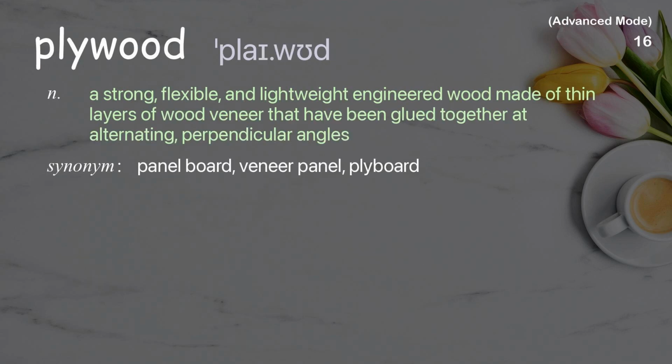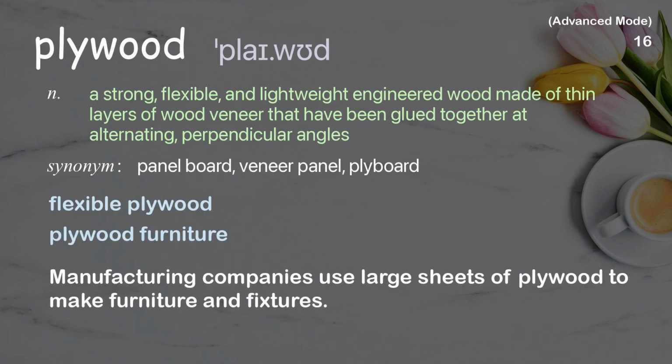Plywood. A strong, flexible, and lightweight engineered wood made of thin layers of wood veneer that have been glued together at alternating, perpendicular angles. Examples: Flexible plywood. Plywood furniture. Manufacturing companies use large sheets of plywood to make furniture and fixtures.